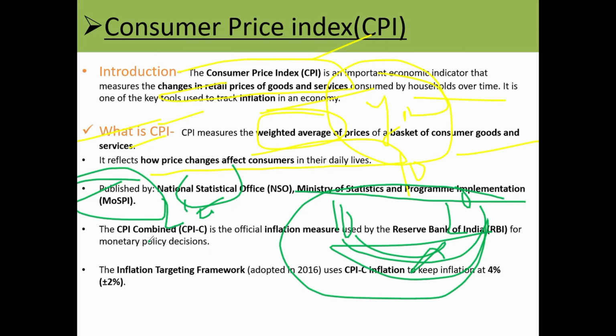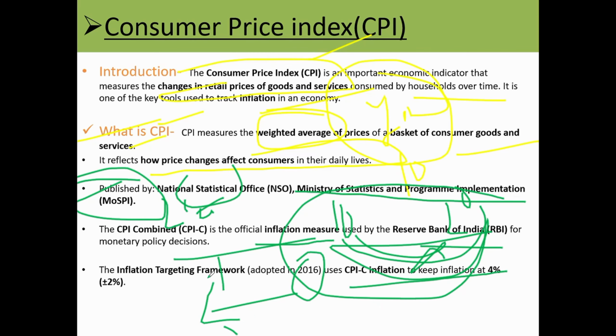CPI Combined is the official inflation measure used by RBI for monetary policy decisions. This is also an important point. The inflation targeting framework was adopted in 2016. 2016 is a base year, you have to remember this also. And with CPI, inflation is kept at 4% plus or minus 2%.